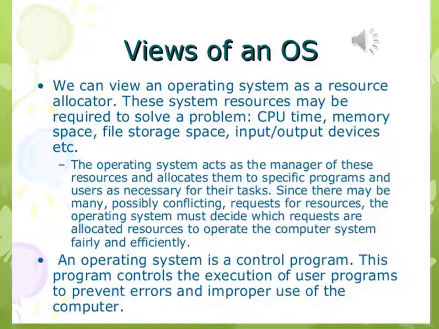Since there may be many possibly conflicting requests for resources, the operating system must decide which requests are allocated resources to operate the computer system fairly and efficiently. It is a control program. This program controls the execution of user programs to prevent errors and improper use of the computer. There are three views of an operating system. The first is the application view, second system view, and third is the implementation view.